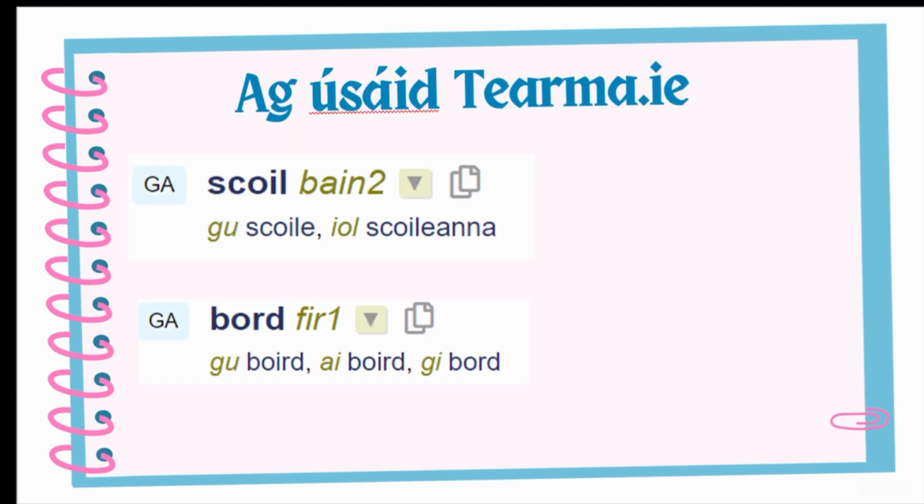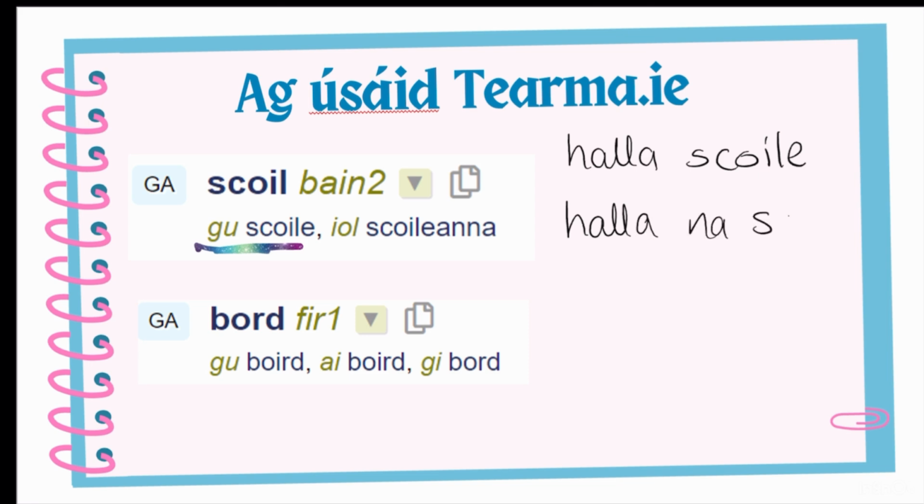Now, if you're totally confused and you're using Téarma, go into focloir.ie or tearma.ie. If you put in scoil, you will see GU, Ginideach Uatha. So then you know that if I want to say a school hall, it's halla scoile. But if I want to say the school hall, we know that if we're saying the, Baininscneach, we use na. So it becomes halla na scoile. Lovely.